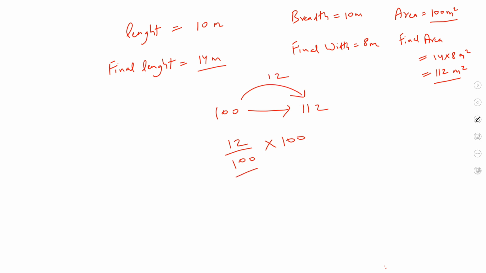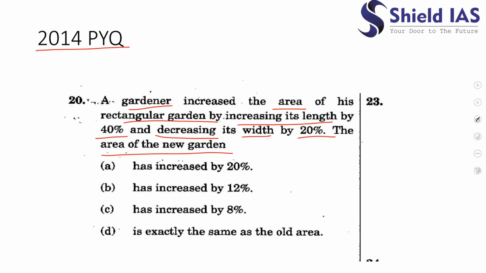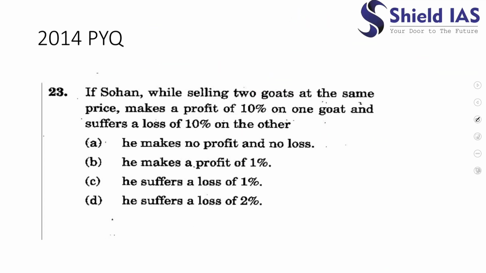We will divide by the initial value, which is 100, this is what the initial area was, and multiply it by 100, so it becomes 12%. So is the area increased or decreased? The area is increased. So our correct answer would be B, that the area has increased by 12%. So let us go to the next question.